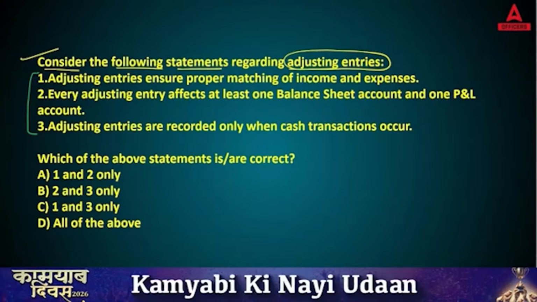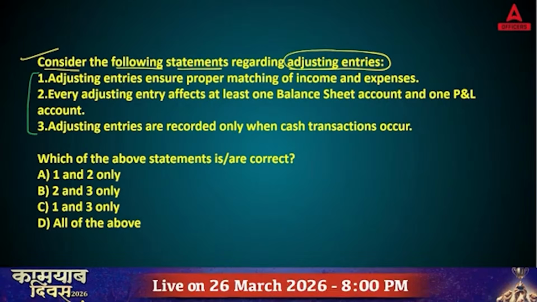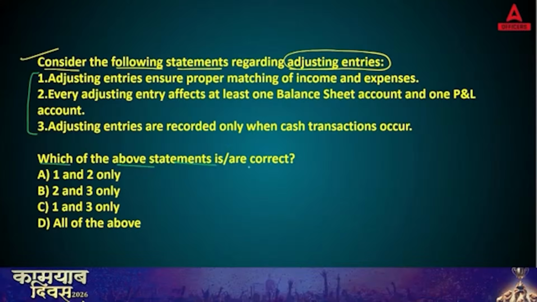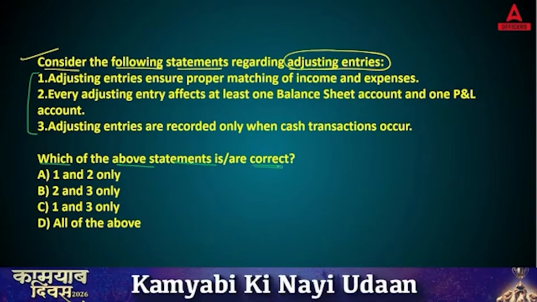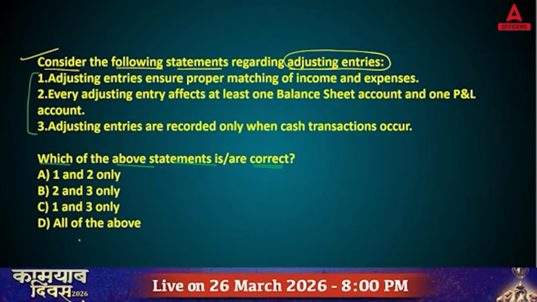Second, every adjusting entry affects at least one balance sheet account and one P&L account. Third, adjusting entries are recorded only when cash transactions occur. Which of the above statements is or are correct? You need to identify the correct statement. A, 1 and 2 only. B, 2 and 3 only. C, 1 and 3 only. D, all of the above.